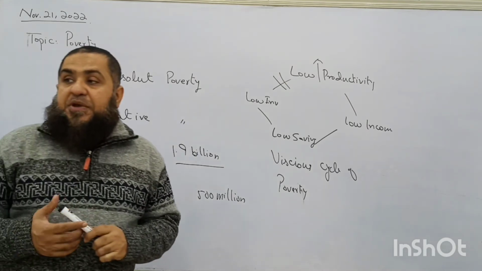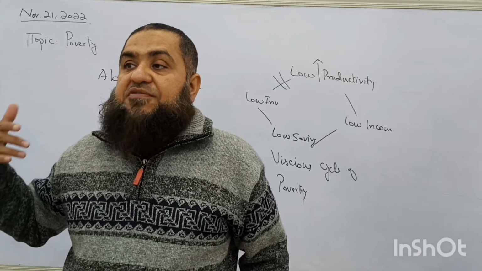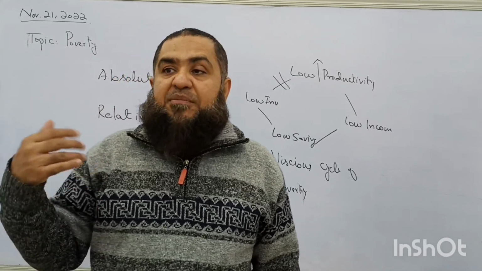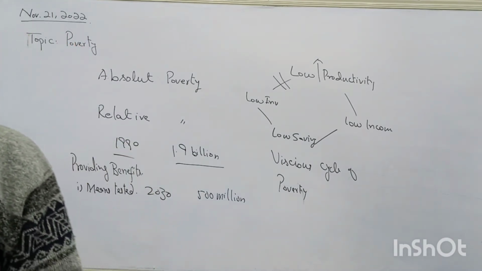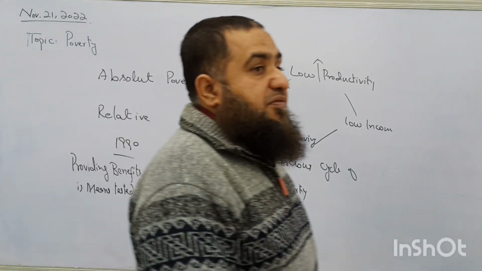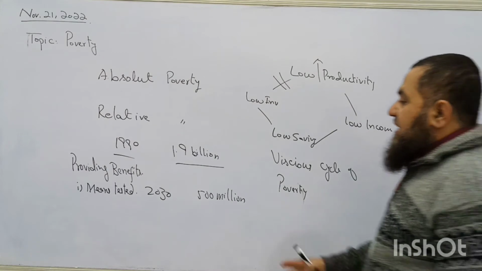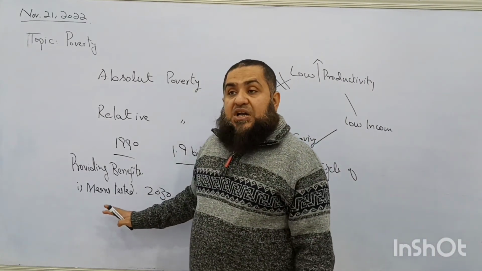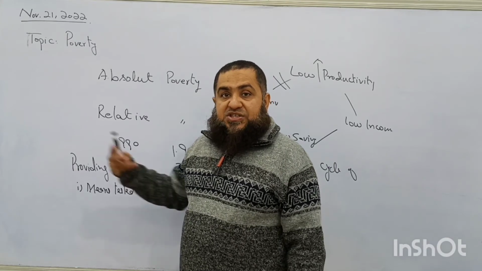Now the deserving people will be provided the benefits in the form of cash money, like unemployment benefit to those who are unemployed, or government will provide the other benefits, like you can say the family supports. Like in our country we have a SAS program, so that is also means tested, where the deserving people will be given financial support.